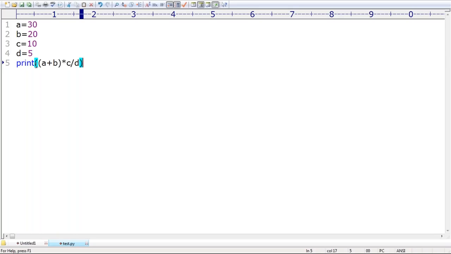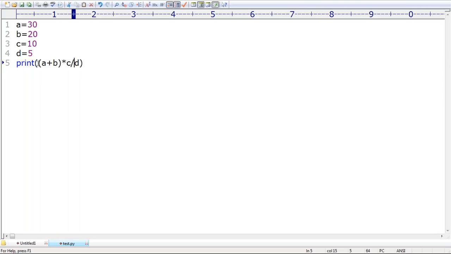We are not required to remember all these operator precedence charts in our mind. Don't worry. Can you please tell what output we are going to get by default? Don't tell a wrong answer.